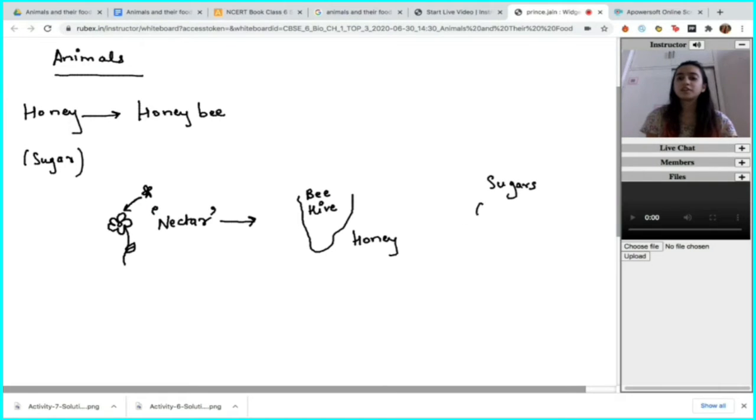As we have studied, carbohydrates are an extremely important component of our diet. They provide us with the largest amount of energy. Most commonly, we consume the maximum amount of carbohydrates in our diet. So this is how honeybees work and how we get one of the most useful products of our lives, honey.